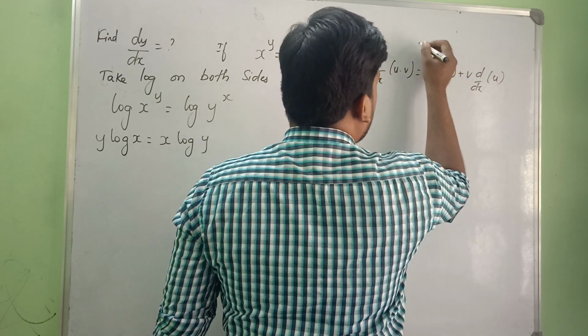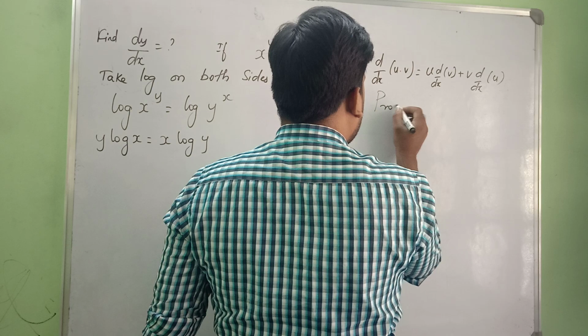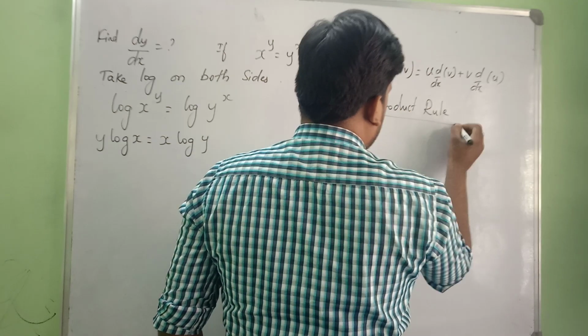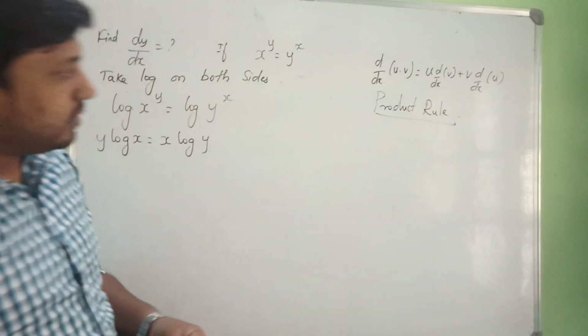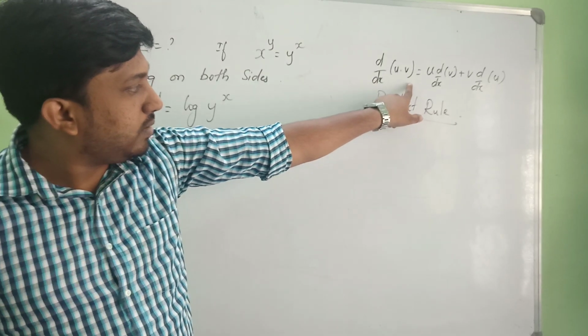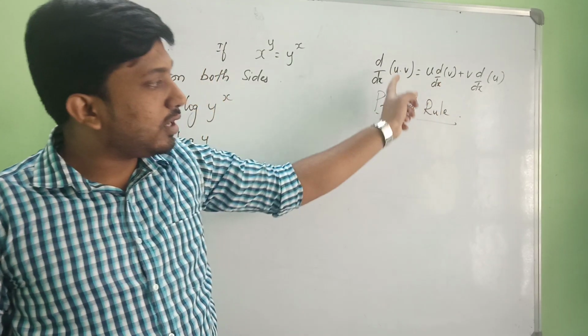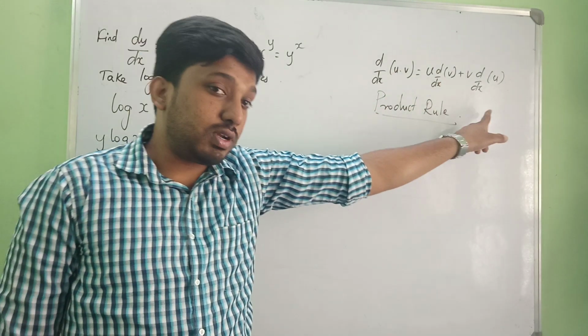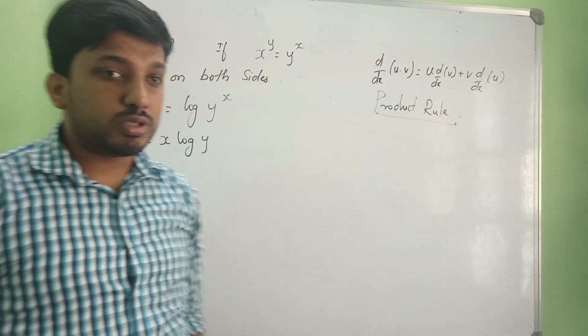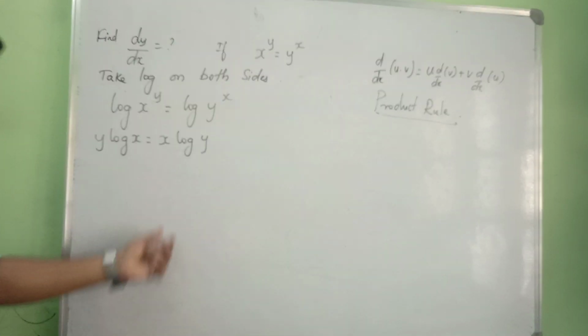This is the product rule. That is first into derivative of second plus second into derivative of first. Whenever you get two products, you are going to use this rule. Yes, so we will be using it.